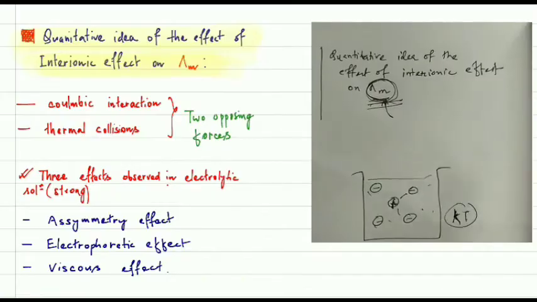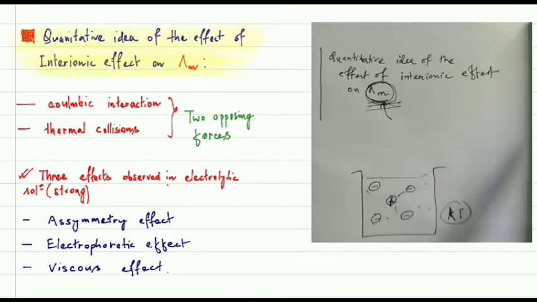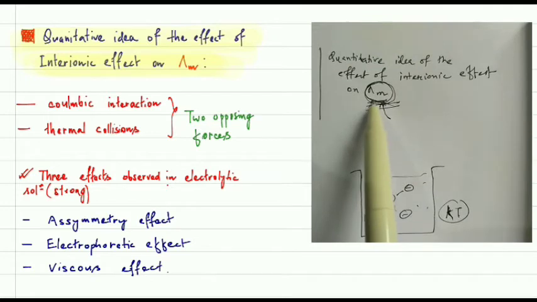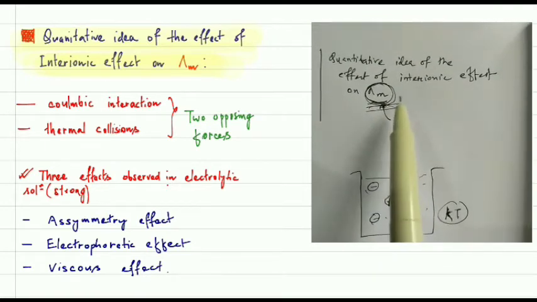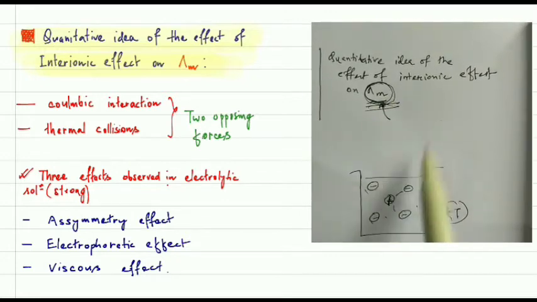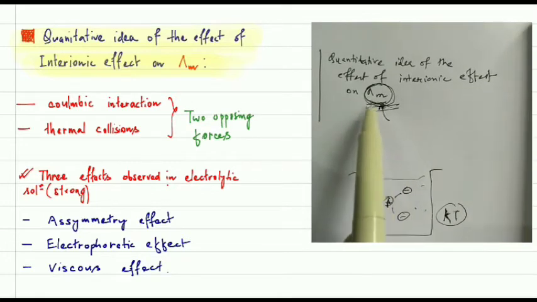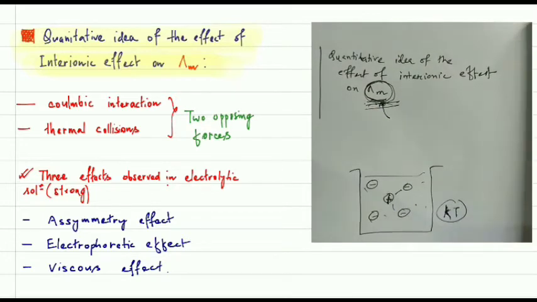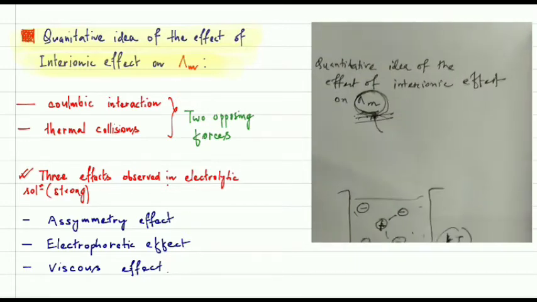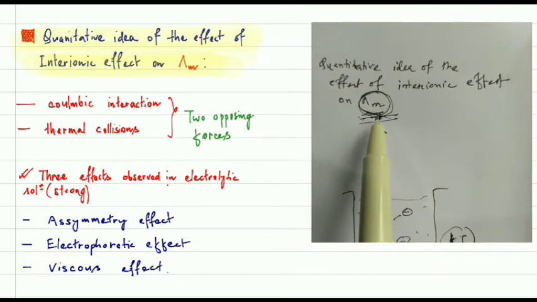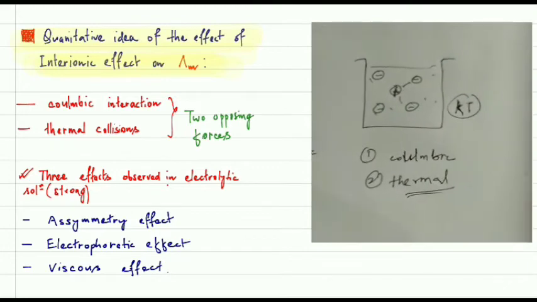Understood? So now coming to the quantitative idea, here you see this is your lambda m. Lambda m represents the molar ionic conductance. Actually there are some effects in strong electrolytes which will decrease the molar ionic conductance. Let us discuss them. But before the discussion of this decrease of molar ionic conductance, we have to know some basic concepts. So let us discuss them.